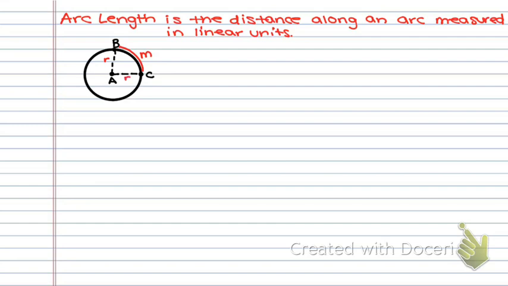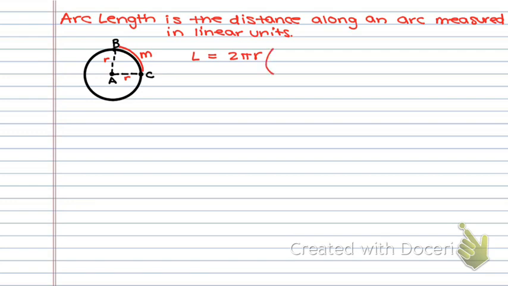So arc length is a fraction or a portion of the circumference, and there is a formula for that, okay? L, which is the arc length, is equal to 2 pi r. I wonder where 2 pi r came from. Oh, right, the circumference formula.